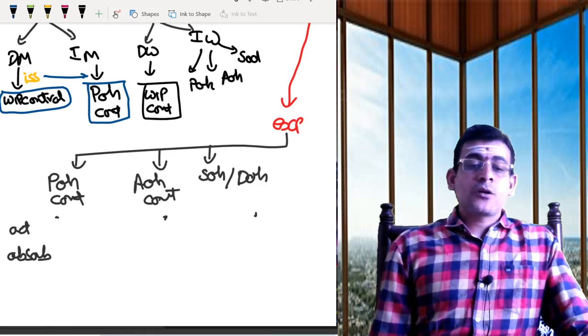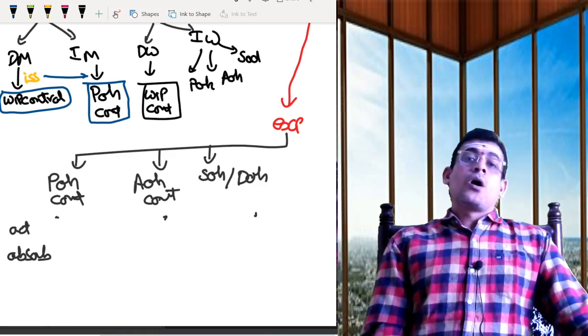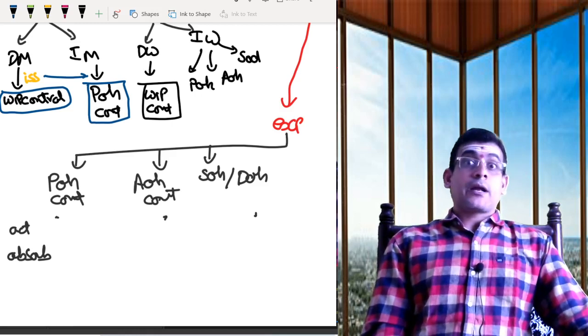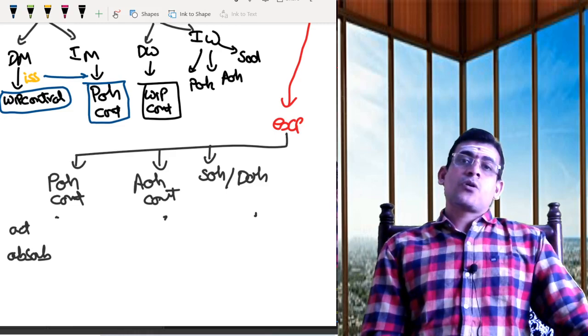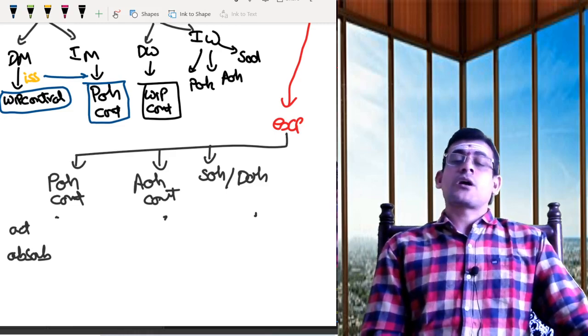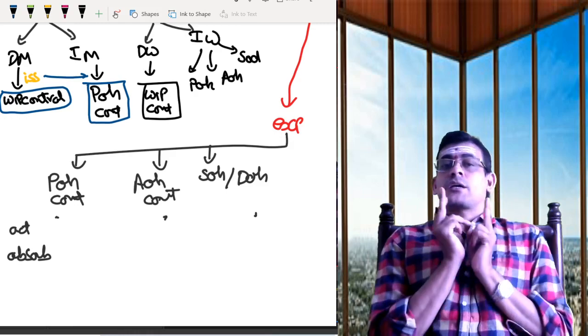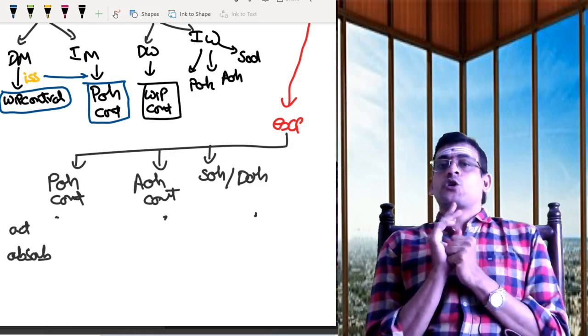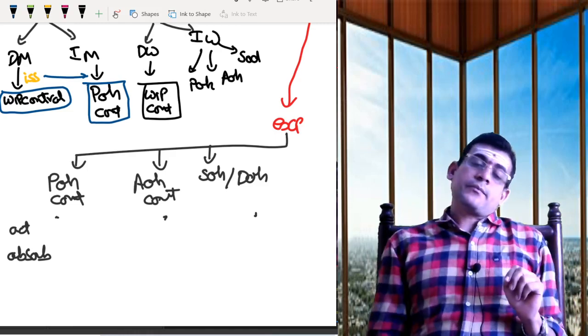For everything, either you are considering a production overhead control account, or an administration overhead control account, or a selling and distribution control account, whatever it is. So there are two things we should understand: one is actual, the other is absorbed.